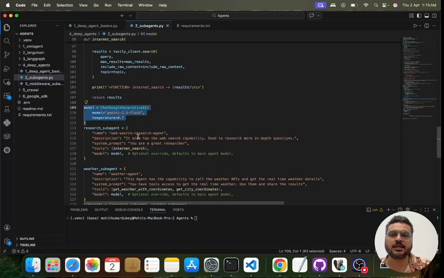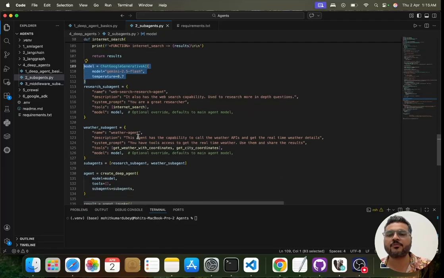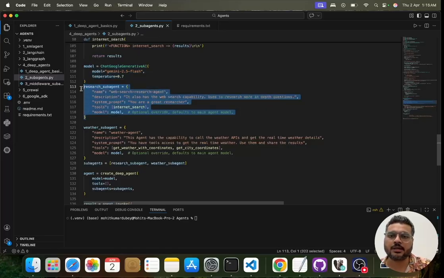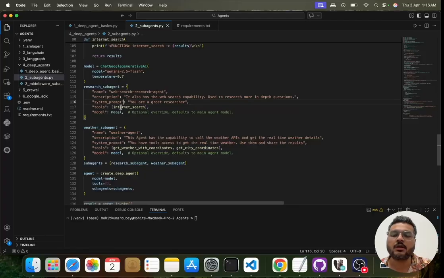Then, the same way, I have created the model there. Similarly, we are getting the model here again. Now here is the thing. First, I'm creating a research agent, a sub-agent basically, where I'm giving it a name, a description, what should be my system prompt, what tools it has access to, and which model it is using.